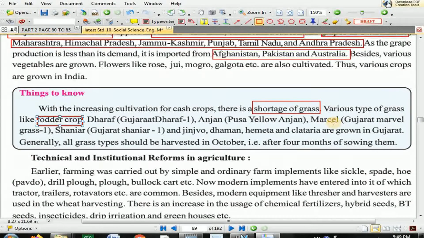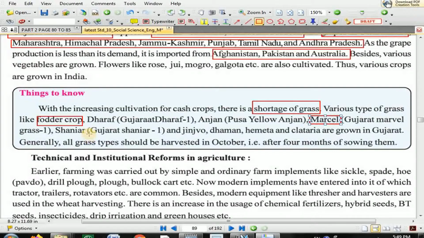Actually it is not marcel, it is marvel. Please rectify in your textbook. It is marvel. Gujarat marvel grass 1. Then we have shaniyar, that is Gujarat shaniyar 1. These all are the types of grass.